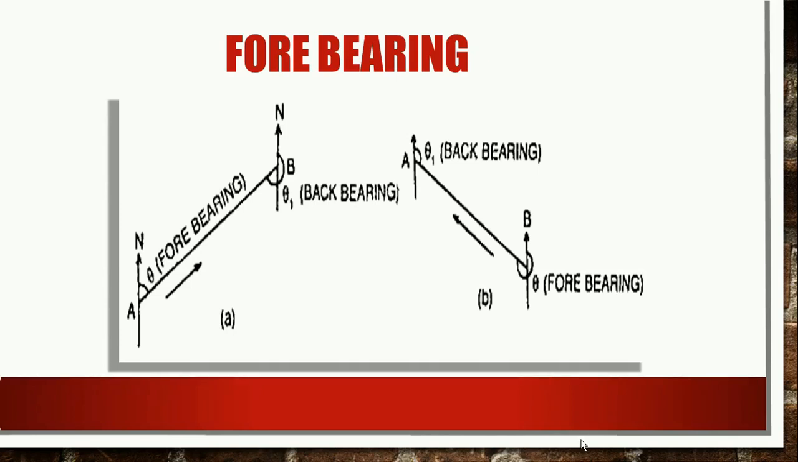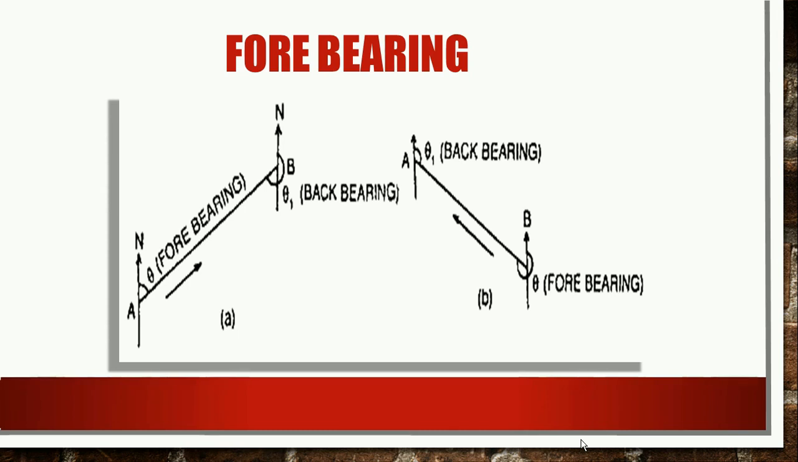So there is a station point A, right. The progress of the survey line is from station A to station B, right. So the angle measured with respect to north towards station B is called forebearing, and the angle measured from B with respect to north towards station point A is called back bearing, right, because the progress of the survey line is from station A to station B.